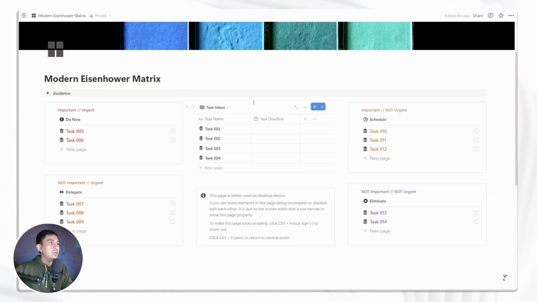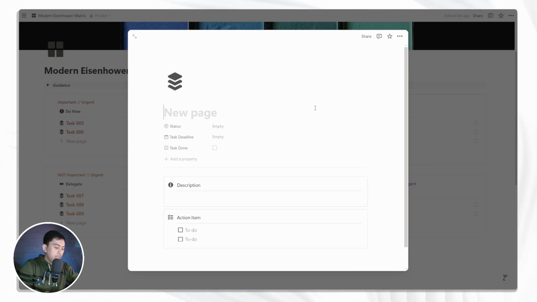And then you see there's a table in the middle which will store all of the new tasks that you just came up with that are not yet prioritized. So let's say you want to add a new task, you can click on this new page, or you can click this blue button. It will show you a nice pop-up where you can add a new title, let's say a new task, a really simple one. It will show you some information that you can add manually and some notes about the task itself, but we can just ignore it for now.